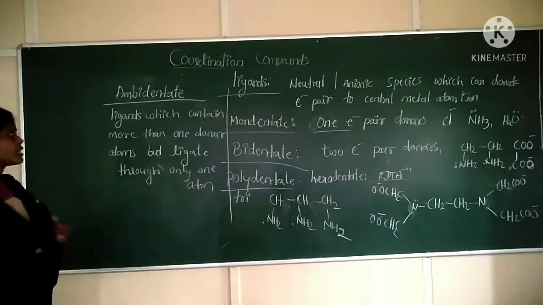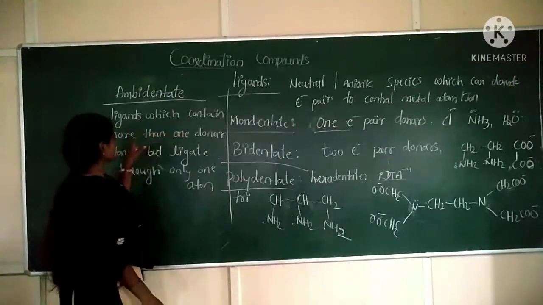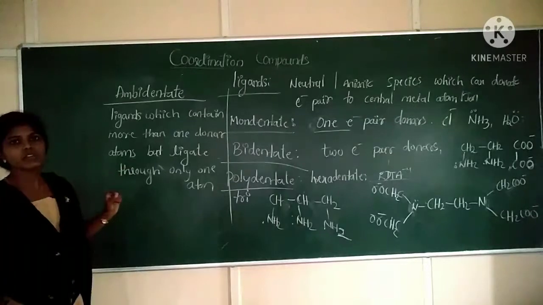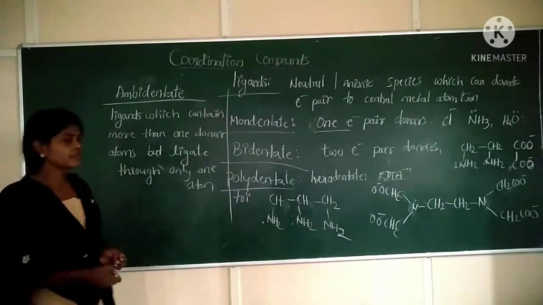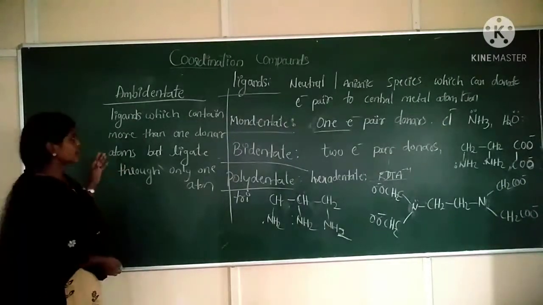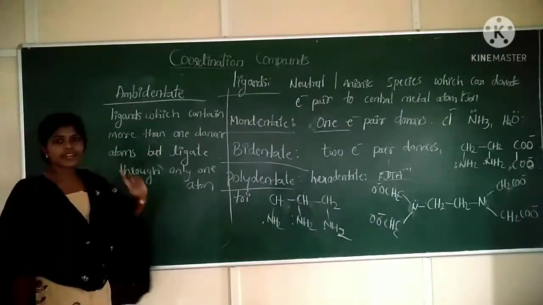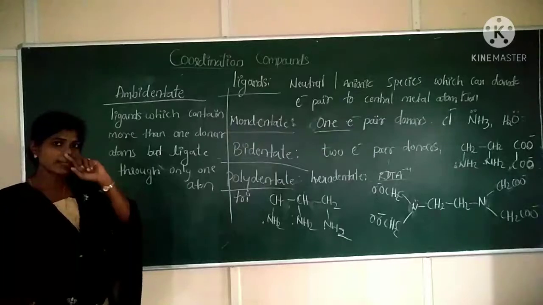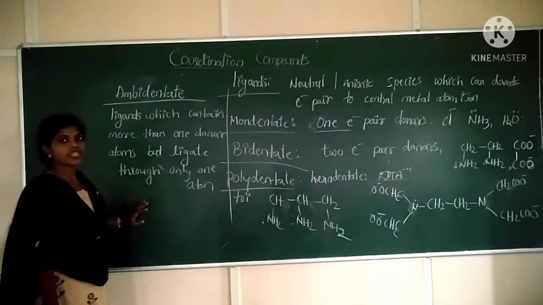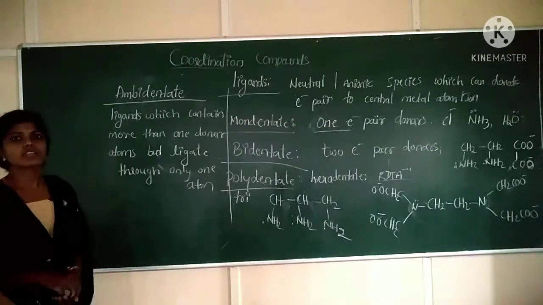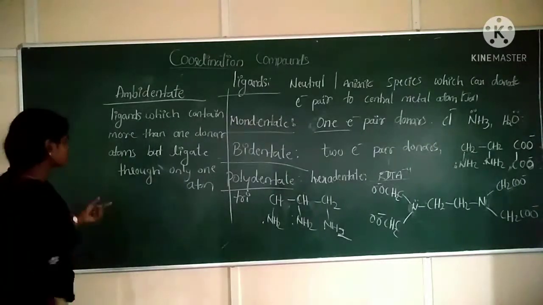So what is ambi means? Ambi means dual, both, or two. So ligands which contain more than one donor atom. There will be two donor atoms, but out of two, only one is donating. Only one is linking to your central metal atom. So those types of ligands are said to be ambidentate ligands.